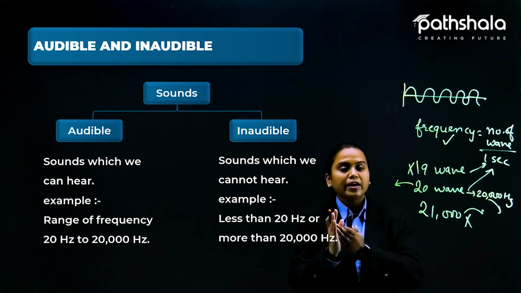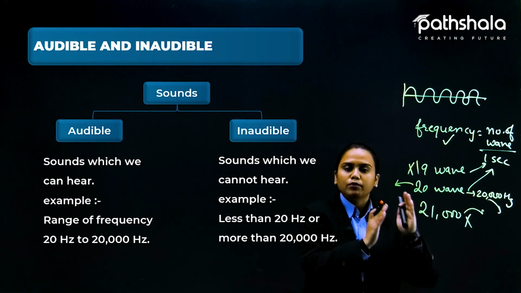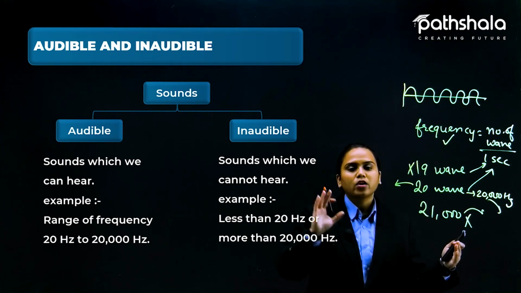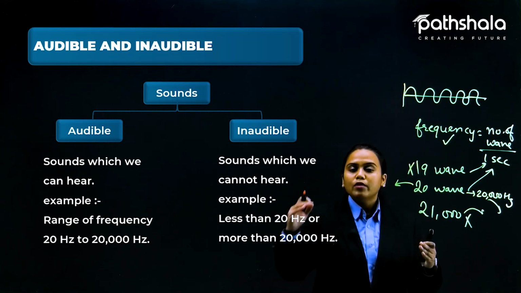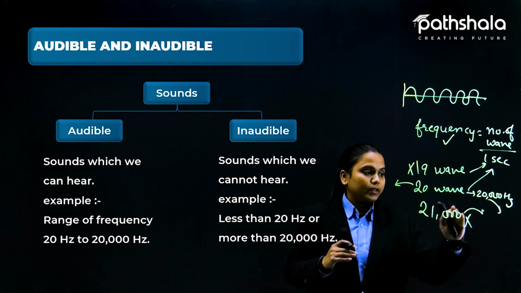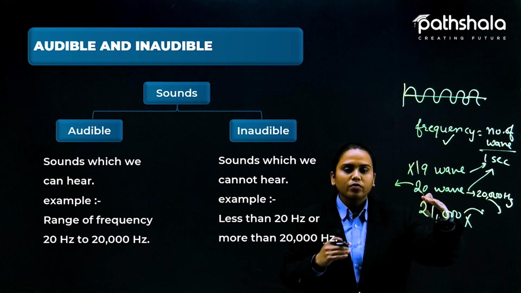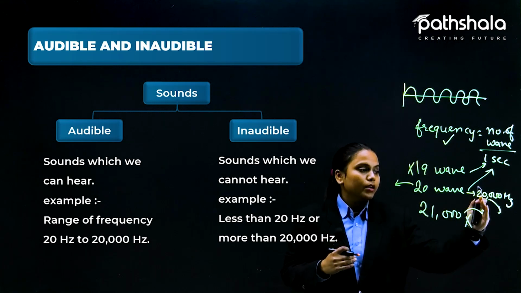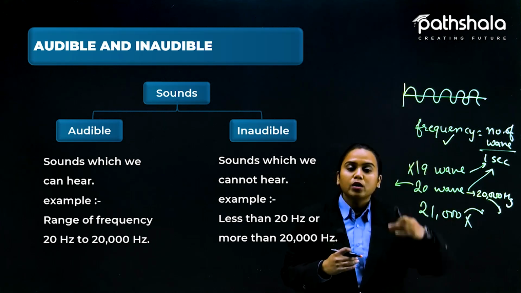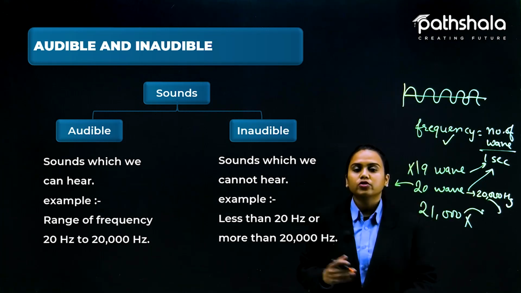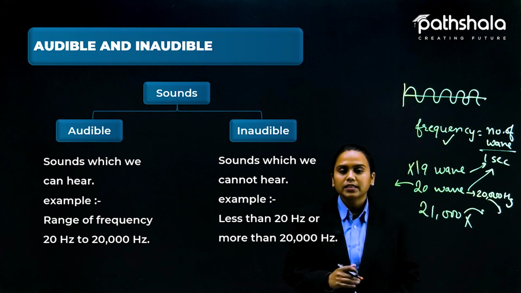One wave, 2 waves, 3, 4, 5 hertz, 6 hertz, till 19 hertz we are not able to hear, even 19.9 we are not able to hear. But when it comes to 20, now we are in the range and we can hear. But 20,000 is the limit; 20,001, we cannot hear that. So this is the particular range up to which we can hear sound.